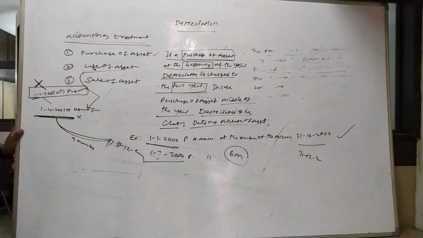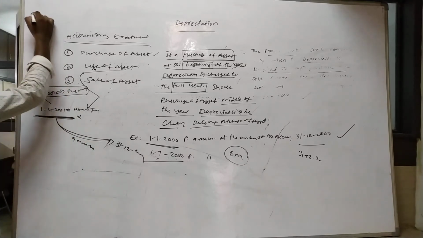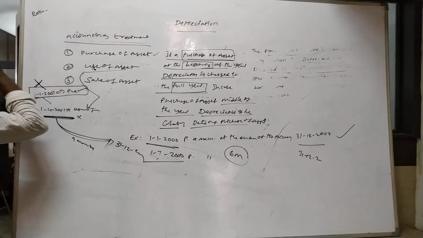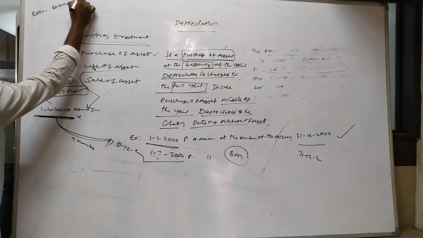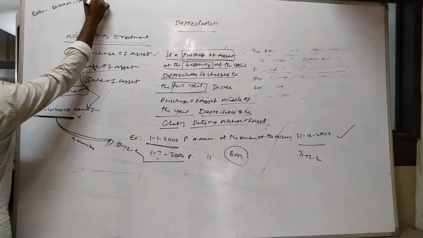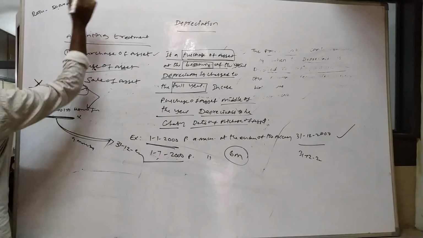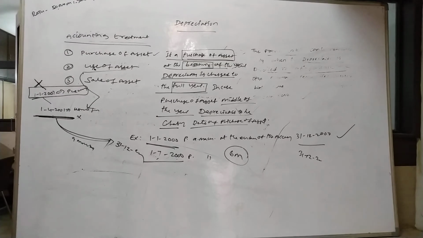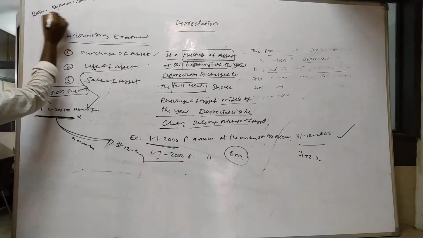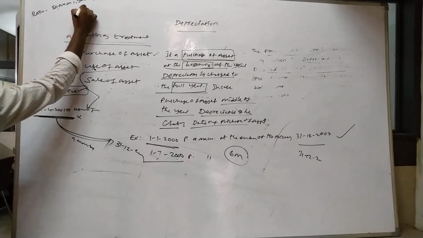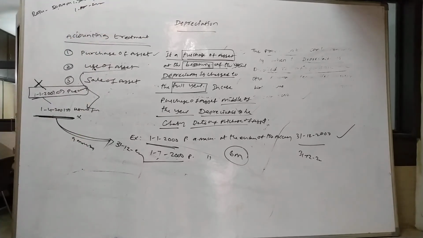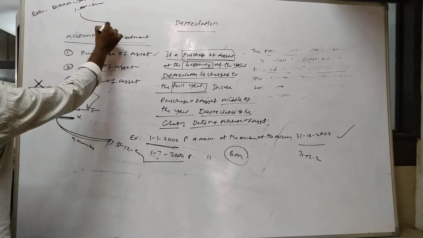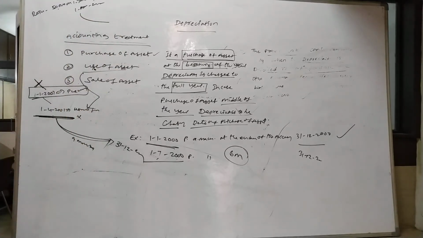Use of asset. Now a small example. Raju purchased a machine for rupees 50,000 on 1st January 2002. Now use of asset, Raju used the asset on 1st April 2002. But the books of accounts only calculate the use of asset. Clear? This is the use of asset.